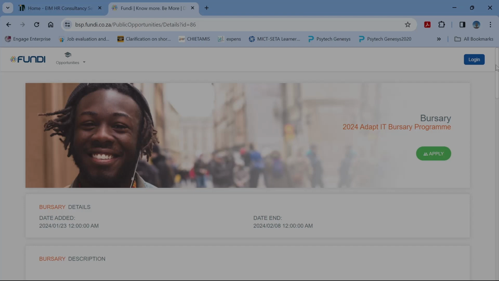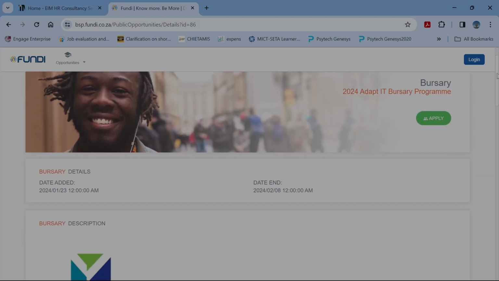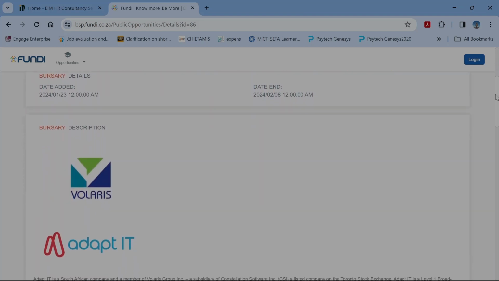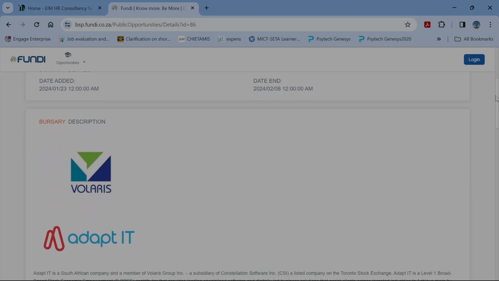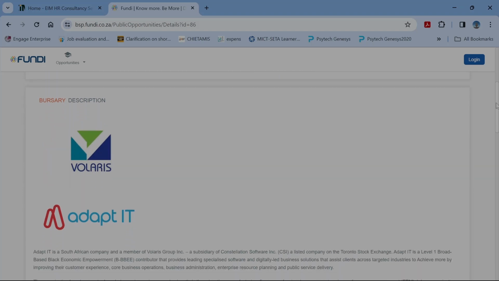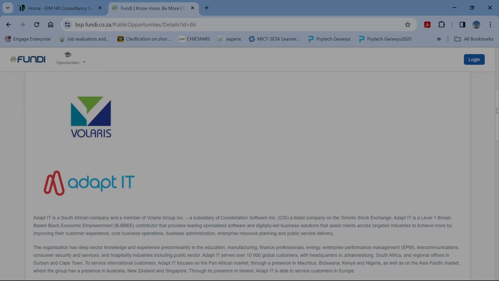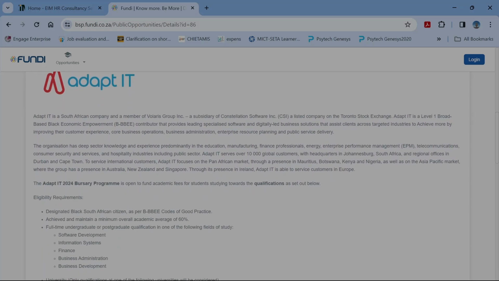But before we go on that particular journey, let's just quickly go over the description of the bursary, all the requirements, and all the eligibility rules that one needs to be mindful of. Okay, so this is just a small history about the Adapt IT Bursary.